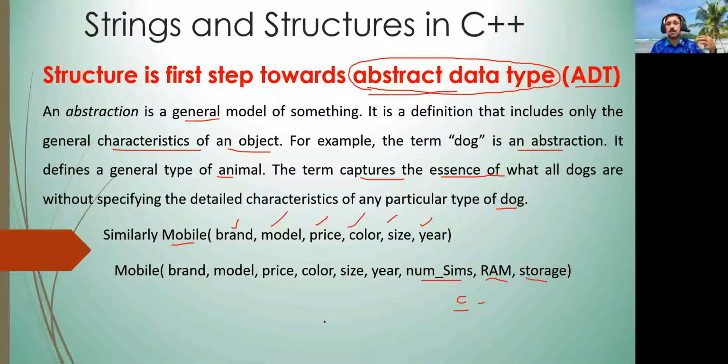Object oriented programming starts from data abstraction, and in the coming slides we will talk in detail about the main differences and main points of object oriented programming. But the main fundamental point from where object oriented programming starts is data abstraction.